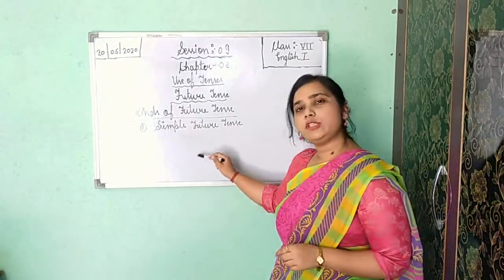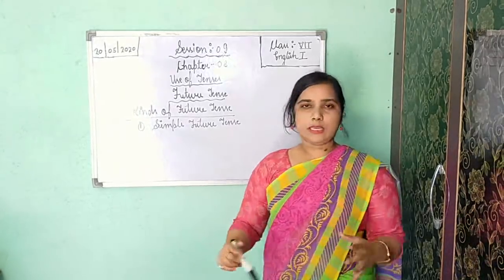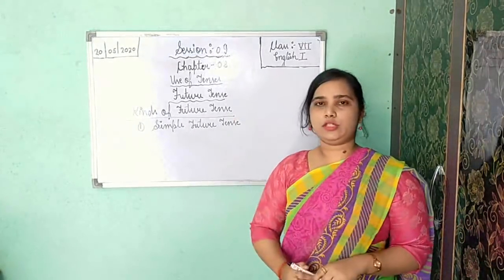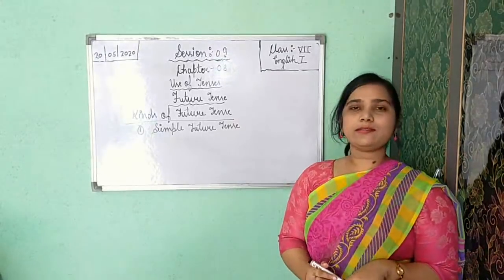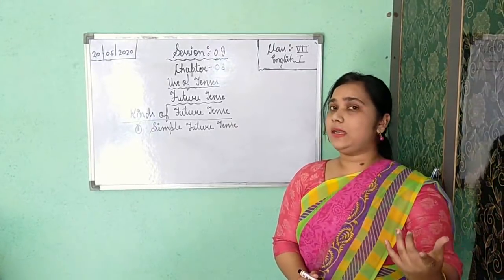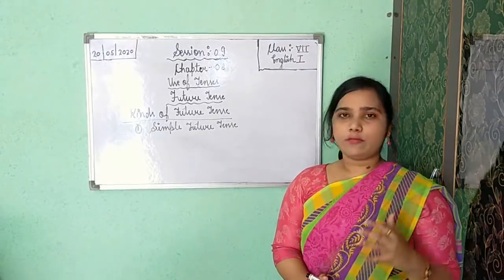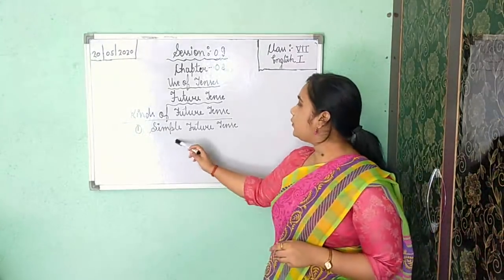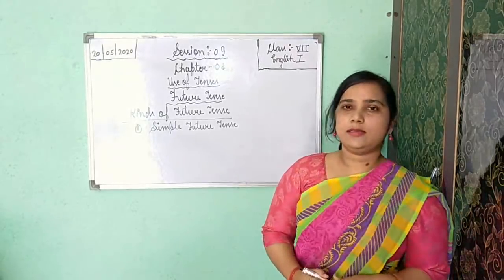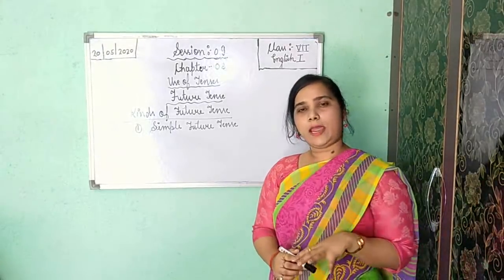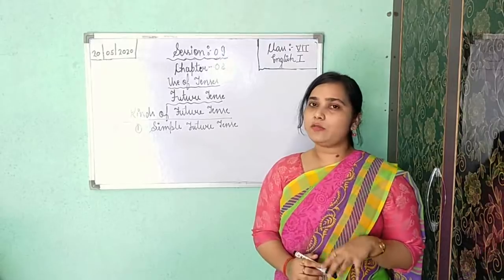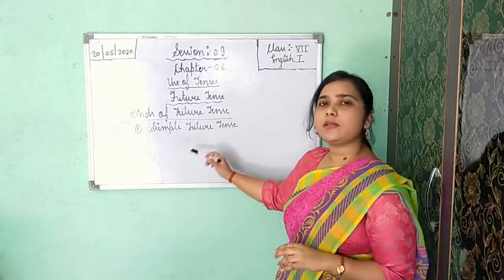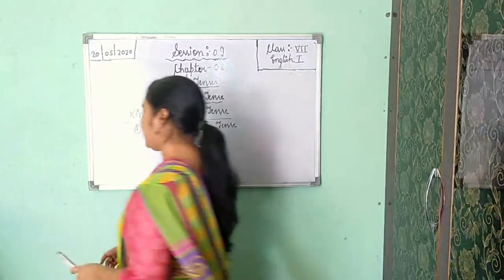This simple future tense you will use to express an action which will happen in the future, or which will happen in the upcoming time. Understood? For an action which shows that it will take place in the future, you will use simple future tense. For example,